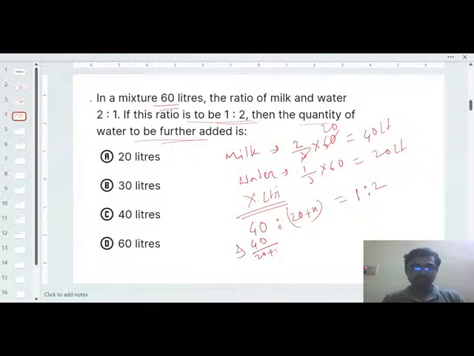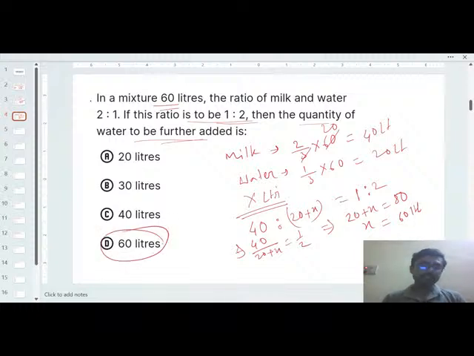So just solve it out. 40 by 20 plus x will be 1/2. So 20 plus x will be 80 and x will be 60. So the option will be D, that's 60 liters. Understood, everyone? Do comment if you have any doubt.